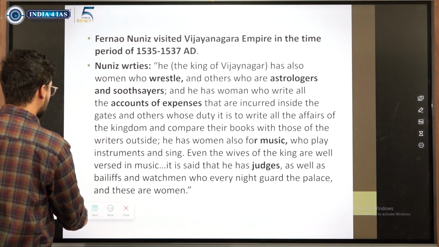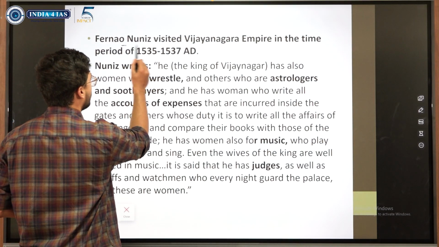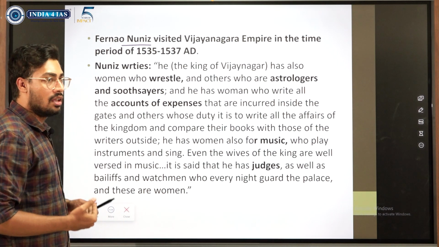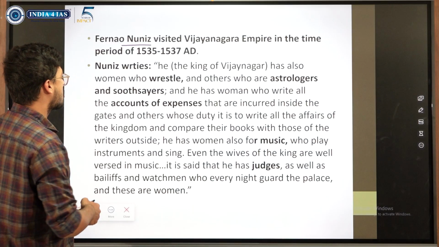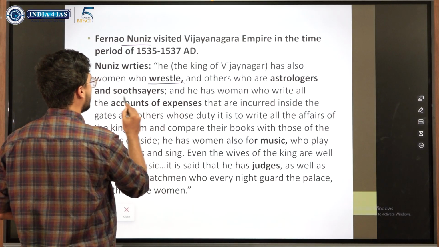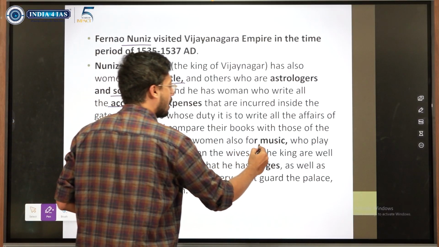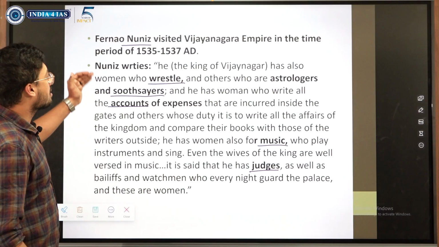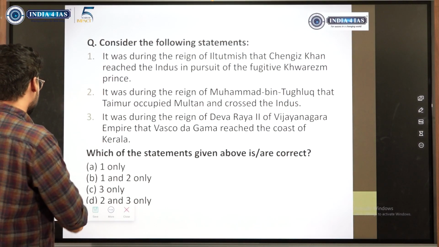This question has actually been picked from the text of Nunes. So many people visited: Abdul Razak, Nunes, Domingo Paes, each of these people visited the Vijayanagara Empire. He wrote that women can wrestle, act as soothsayers, act as accountants, play music, act as judges and so on. From one of these works, these terms have been picked and formulated into a question. Let us look at the next question.